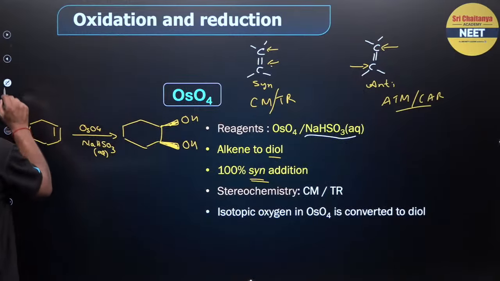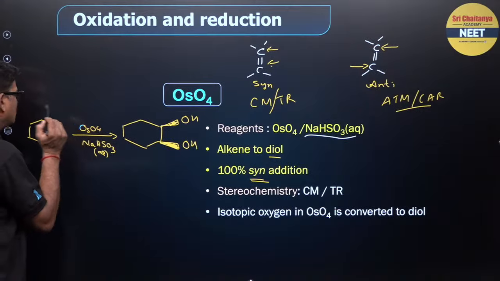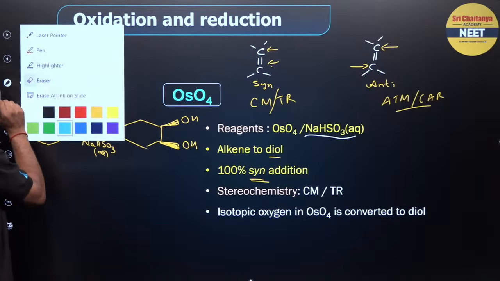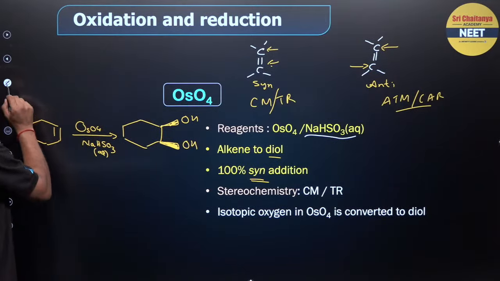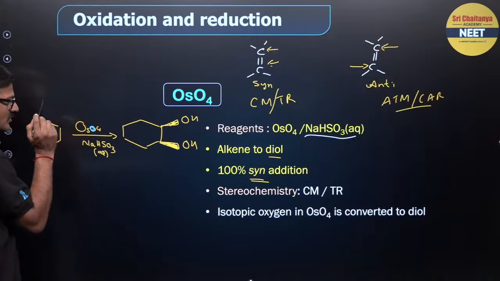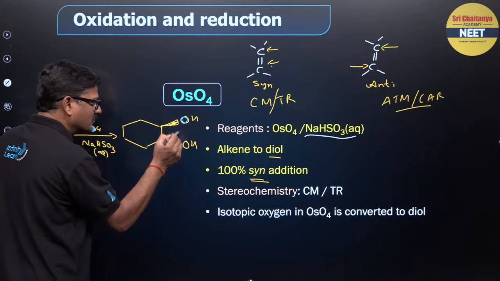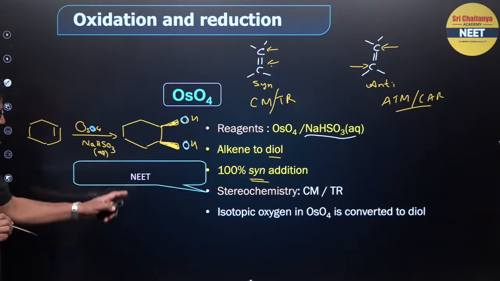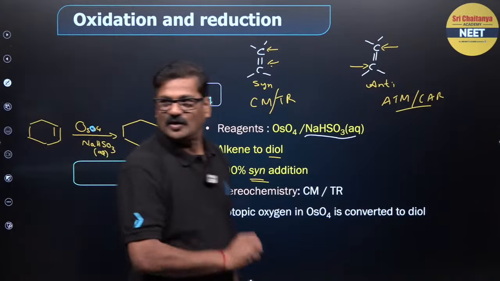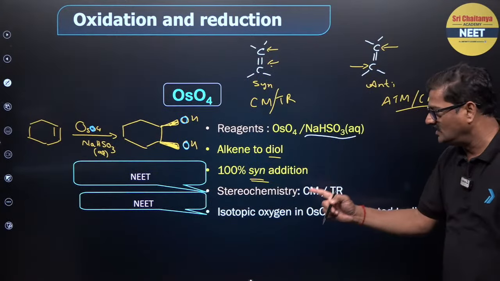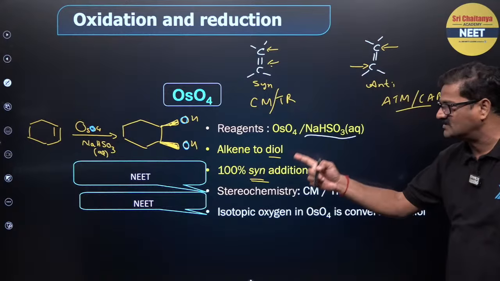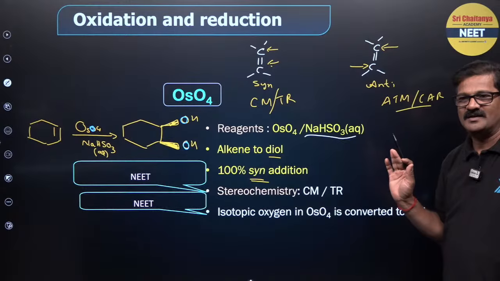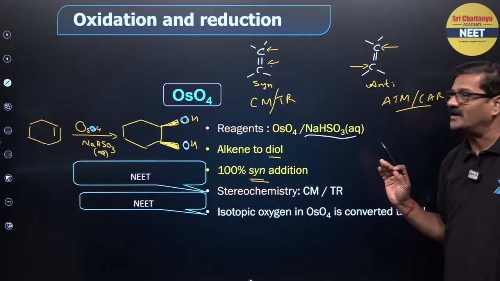What I want to say is, this is the oxygen. This oxygen of the OsO4 will be with the alcoholic group. So you are going to get a NEET question maybe here. There is a possibility of one question like this coming in NEET. That's all, 1 2 3 4 points. Agree? It's nice and informative, right?